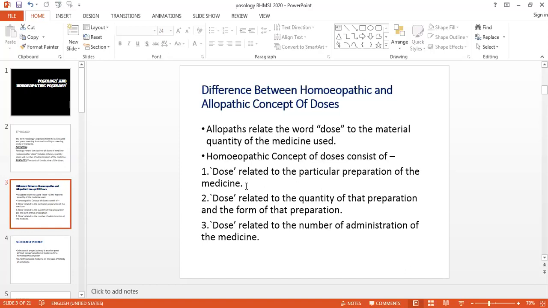But their theories are ever changing, their medicines are ever changing, and that's why we are always comparing our pathy with them. Their dose is different, our dose is different. Their medicines are material medicines, our medicines are dynamic medicines. So there is a lot of difference between them.